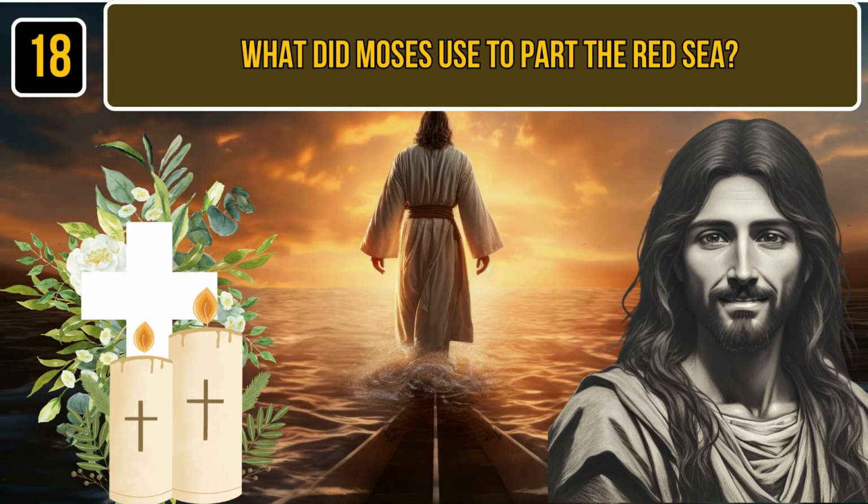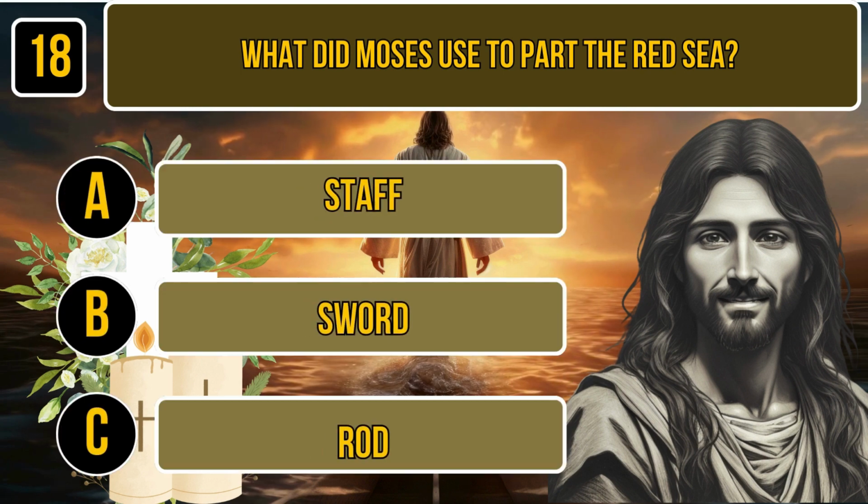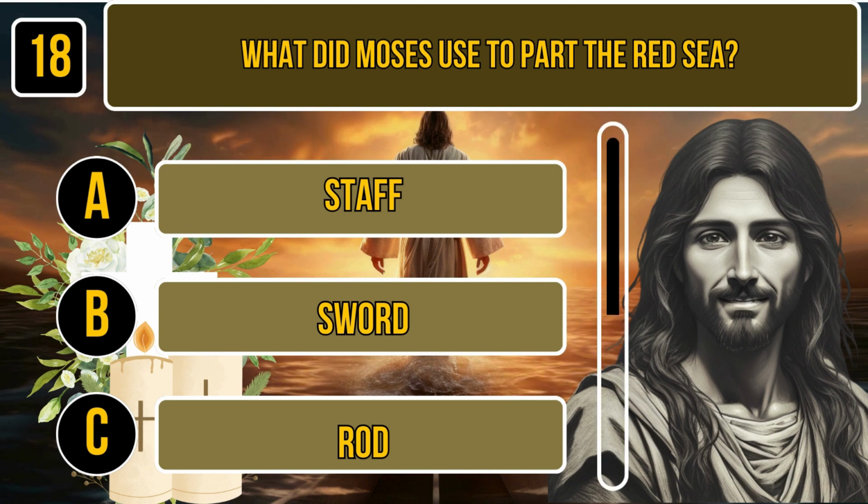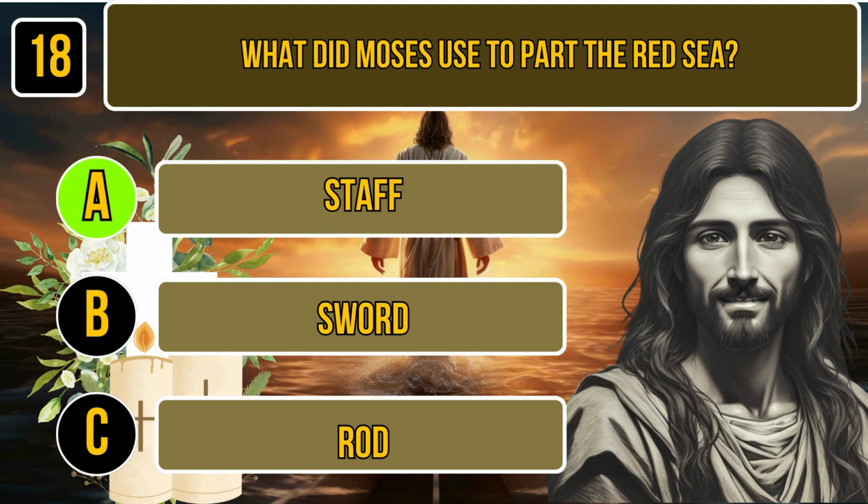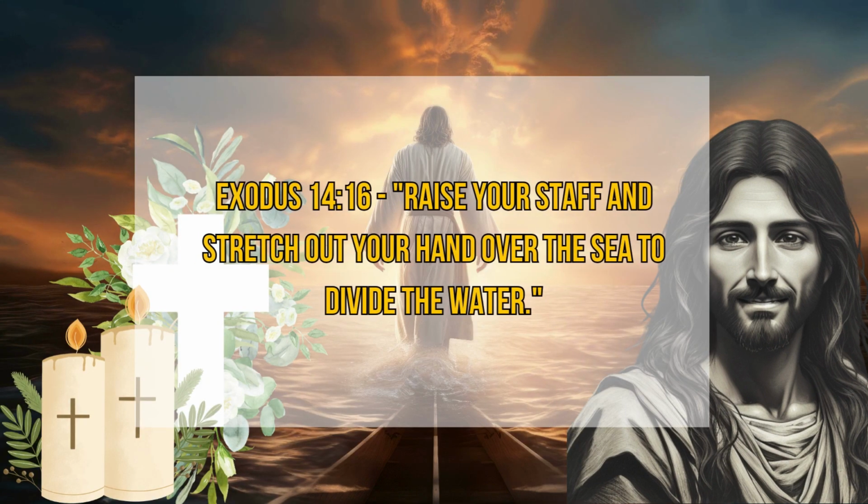Question number 18. What did Moses use to part the Red Sea? A. Staff. B. Sword. C. Rod. Time for thinking. The correct answer is staff. Exodus 14:16. Raise your staff and stretch out your hand over the sea to divide the water.